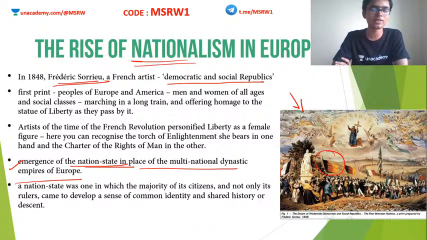What is a nation state? We will talk about it later. Don't worry, I will explain all of this. This is basically an introduction. So what we are seeing in this chapter is what I have said so far.